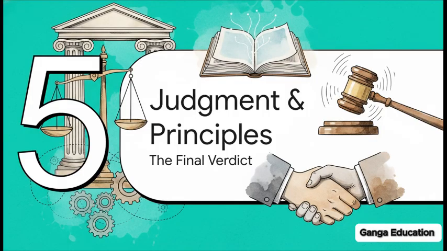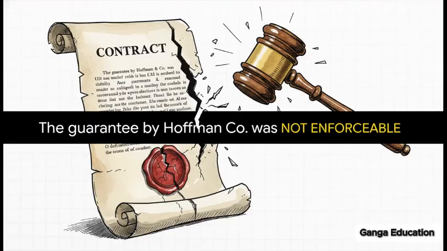Okay, moving to the judgment and principles. Let's see what the final verdict was and what core doctrines we can extract from this explainer. Is case, हमें ये principle देता है. The final holding ruled that Hoffman & Co.'s guarantee was dismissed. It was strictly not enforceable. Why? Simply because it lacked valid consideration. Poor Tinn was left without any legal remedy against the guarantor just because that foundational requirement of a contract was